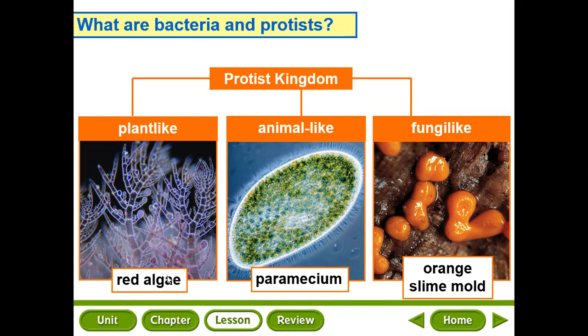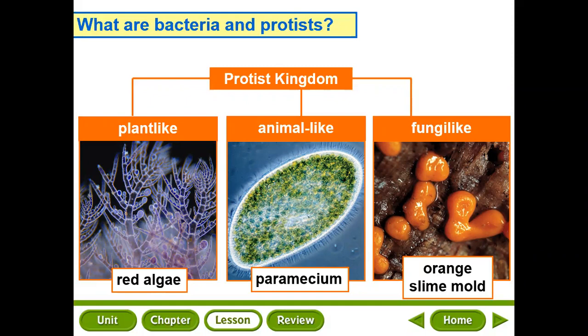Algae are similar to plants. They have chlorophyll and make their own food by themselves. Amoeba are similar to animals. They move from place to place and obtain food by eating other organisms.